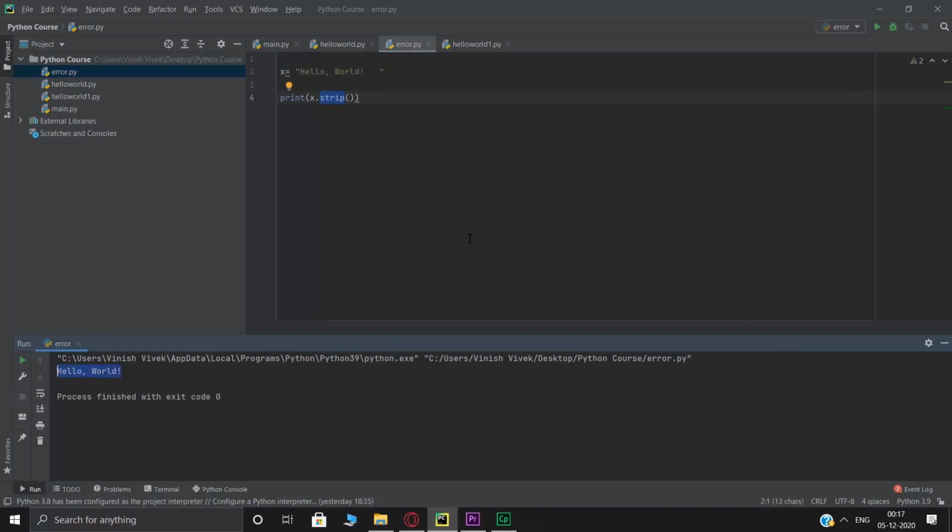Now, moving on, you can also replace a certain string. So again, it will be X, which is the variable in which the string is stored, full stop or dot, replace. And what do you want to replace? So suppose I want to replace the H in a string, capital H in a string with Y. Alright. So we basically want yellow world. Alright. So if I print this, there you go. It's yellow with the wrong spelling world. So that's how you can replace a string.